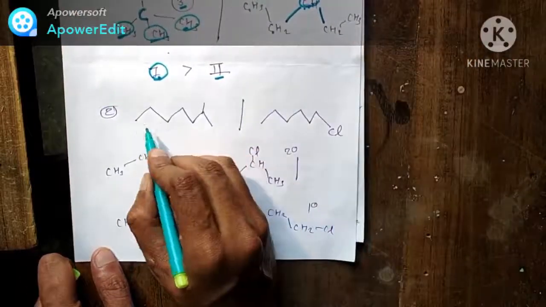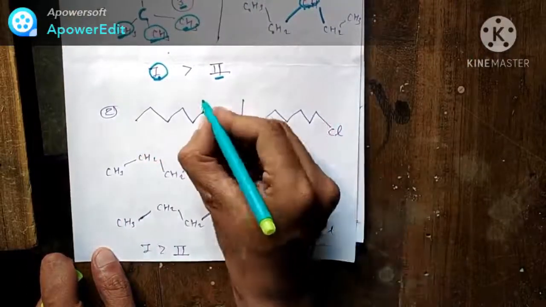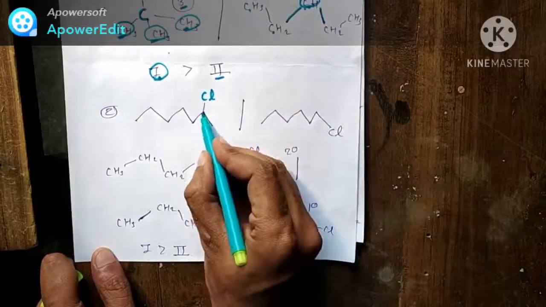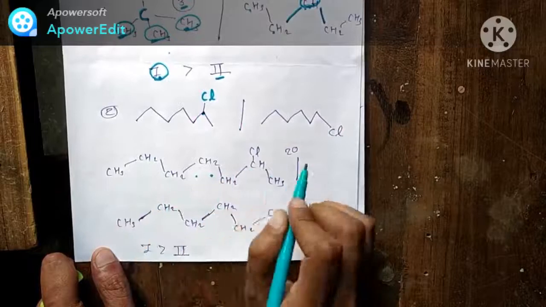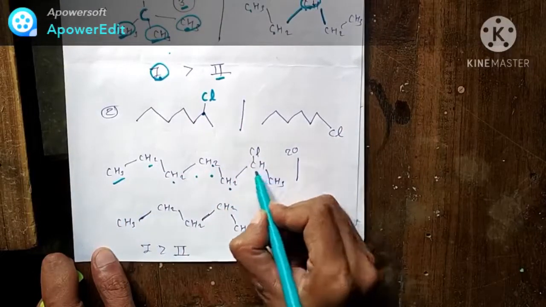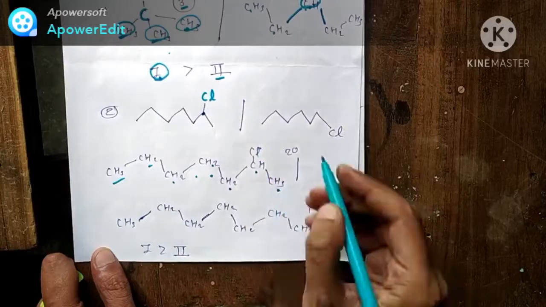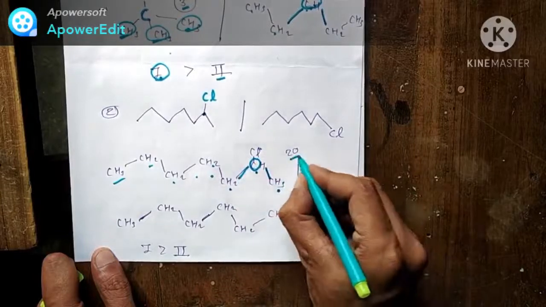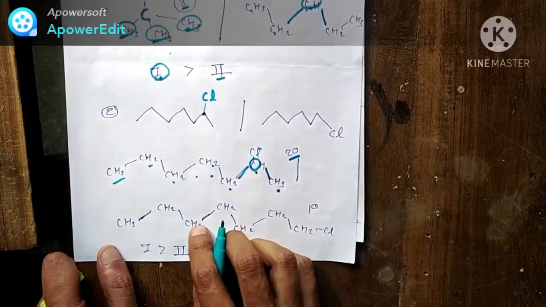Look at the second question. Here, this carbon has a halogen on it. So draw the structure first: CH3, CH2, CH2, CH2, CH2, CH, Cl, CH3. This carbon is attached with another 2 carbons, so it is a 2 degree halide.